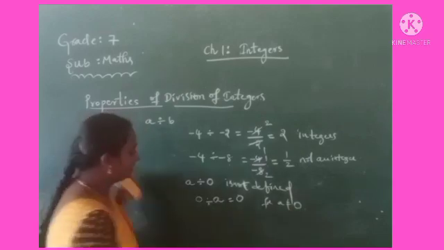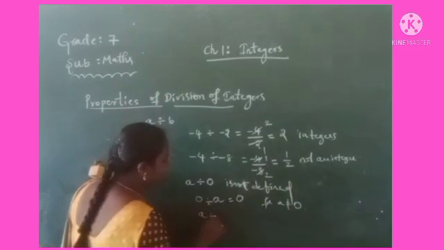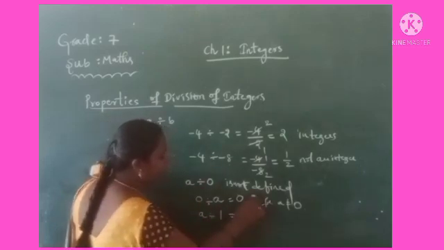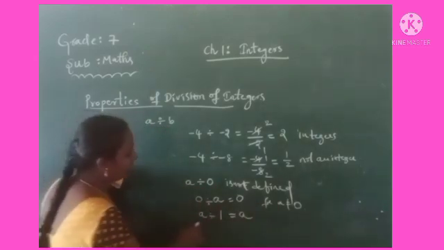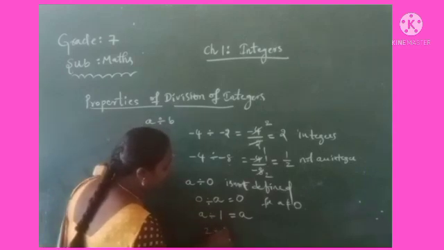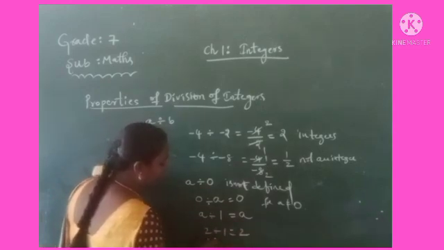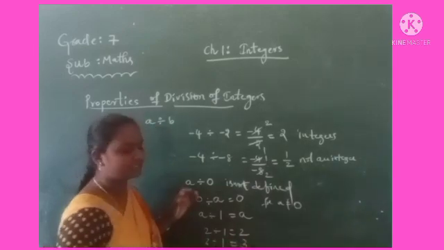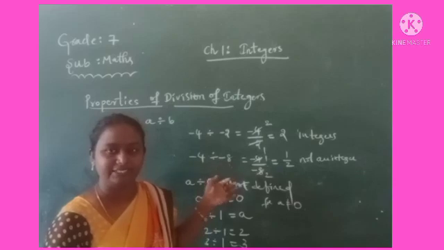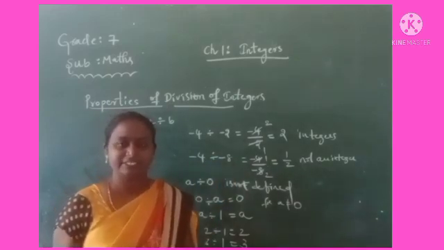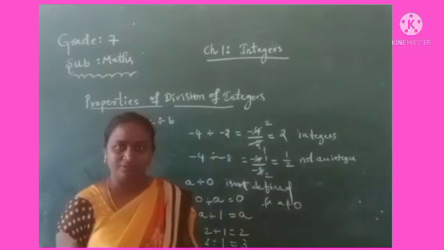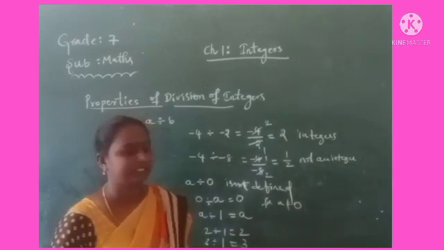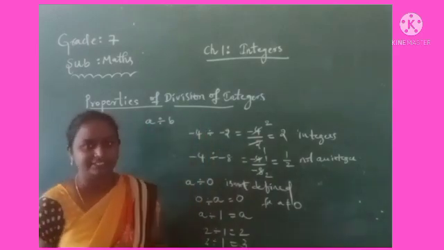Not only that, any integer divided by 1 is equal to a only. Suppose 2 divided by 1 is equal to 2, 3 divided by 1 is equal to 3. So these conditions you have to remember. Under division of integers, closure property no, commutative also no, associative property also not.